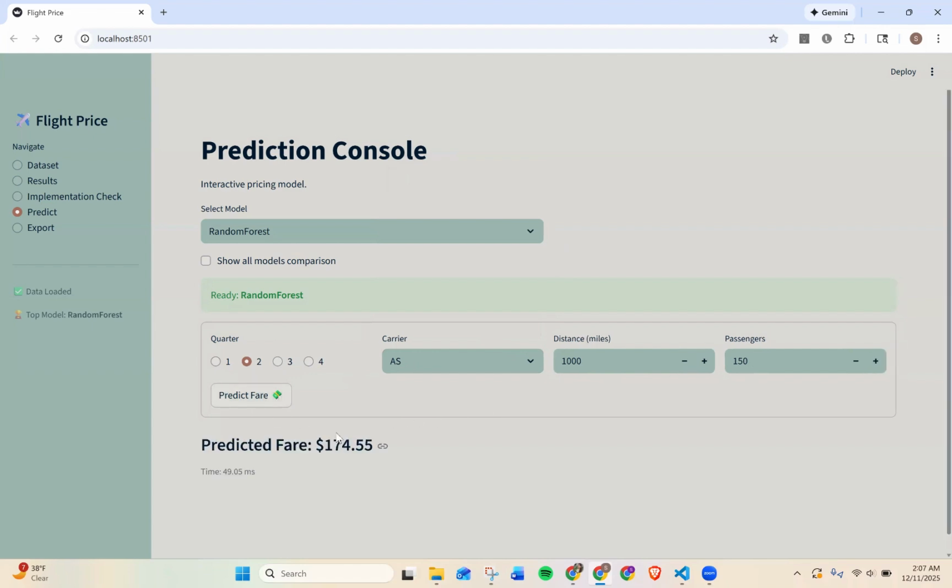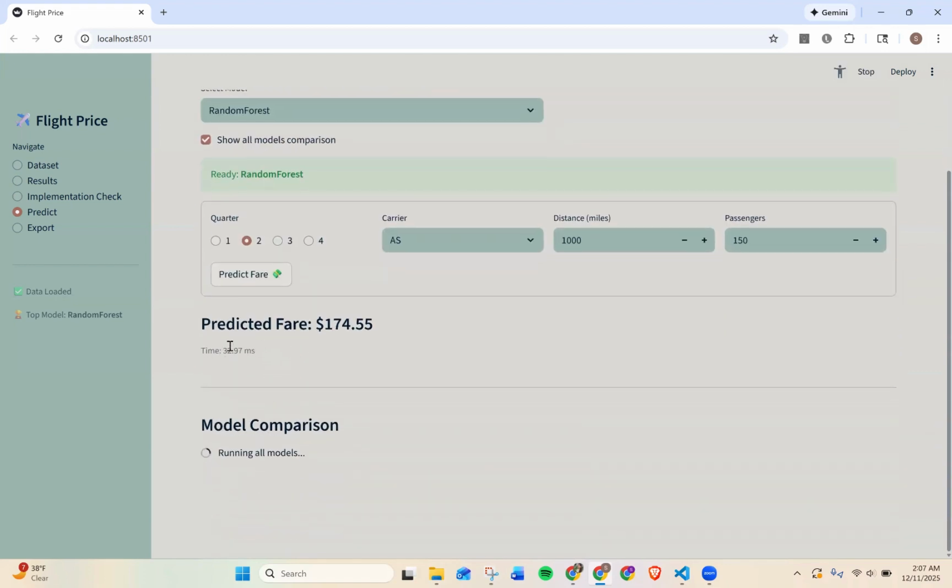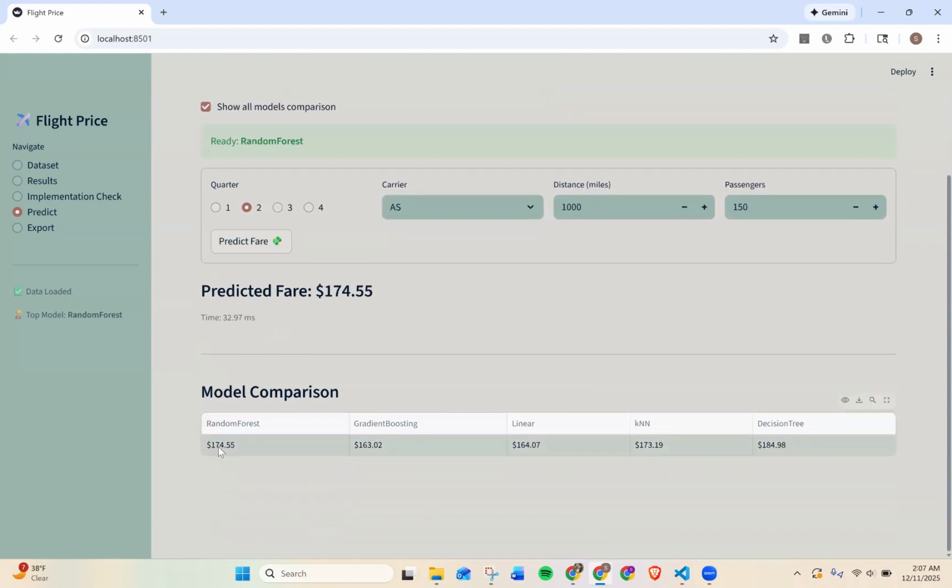Clicking on predict fare, the app returns the predicted fare for the selected model along with the inference time. If I click on the show all models comparison and then click on predict again, this will load every model. Here we get a small table of predictions from all 5 models for the same input. That's useful for quick sanity checks and for explaining how different models behave on the same route.